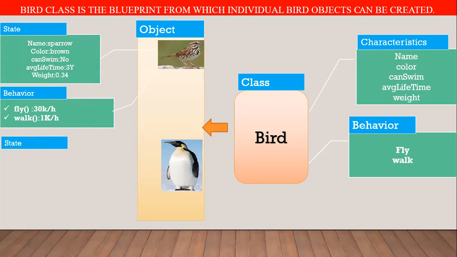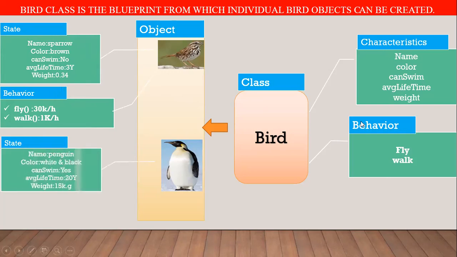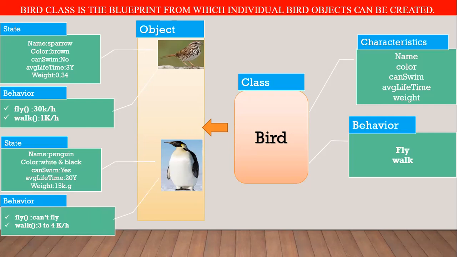Now we have another object. This is also a bird type object, so it also has these characteristics and behavior. What is the name for this bird object? Penguin. Color value is white and black. Can swim: yes. Average lifetime 20 years and weight is 15 kg. The penguin can't fly, but it can walk at 3 to 4 kilometers per hour.